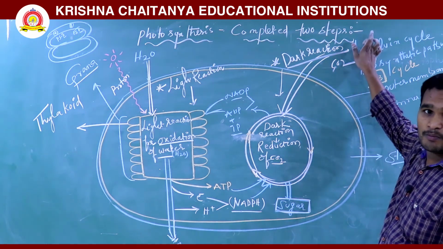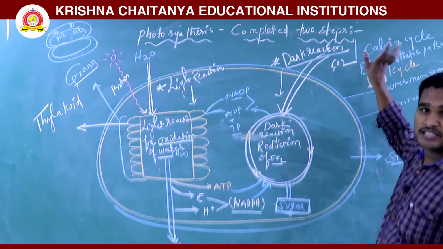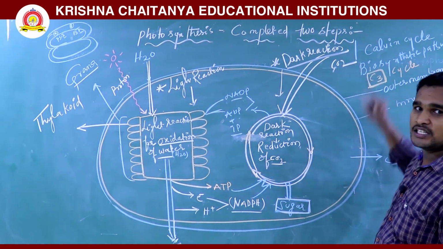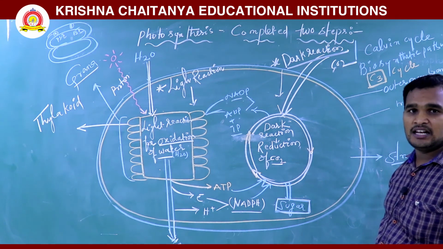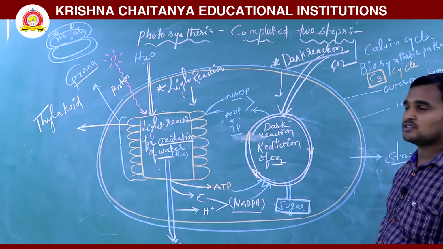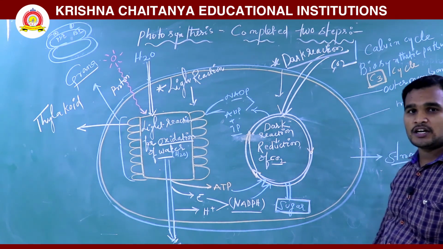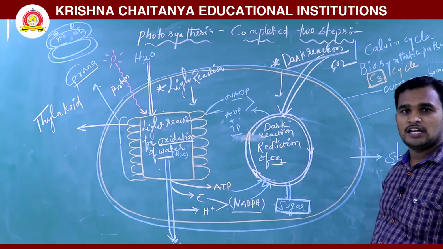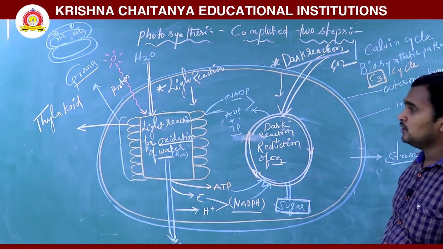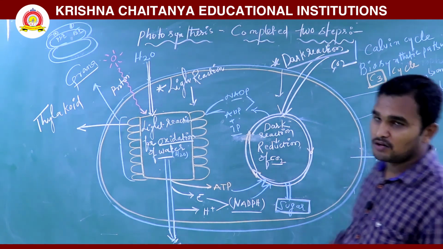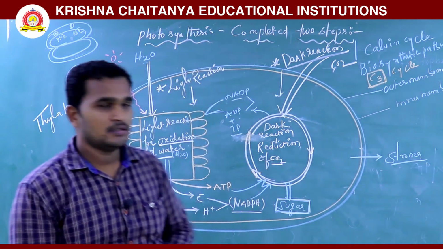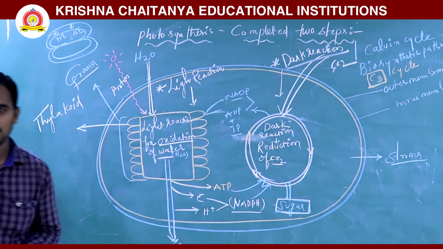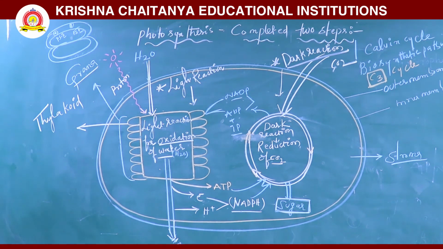This was given by Calvin, and it synthesizes food material, so it is the biosynthetic pathway. It is also called the C3 cycle because the first stable product is a 3 carbon compound. So this is also how we observe photosynthesis.